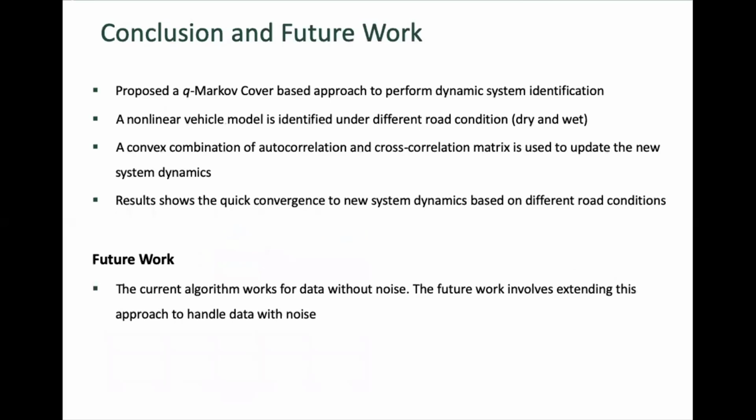To conclude, we proposed a Q-Markov cover-based approach to perform dynamic system identification for a vehicle operating under two different road conditions, dry and wet. In order to update the model, we performed a convex combination of autocorrelation and cross-correlation matrices. From the results obtained, we observed that the proposed approach worked well in adjusting the old model to the newer system. The model identified from the dry road condition was quickly updated to the new model for the wet road condition.